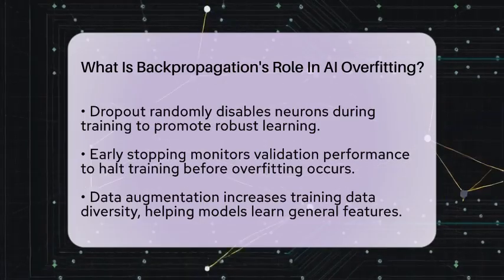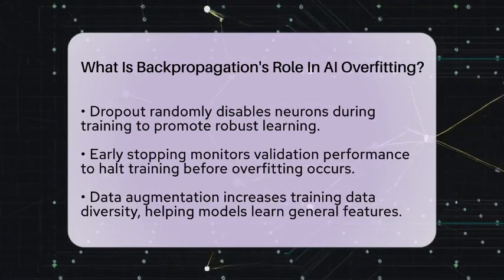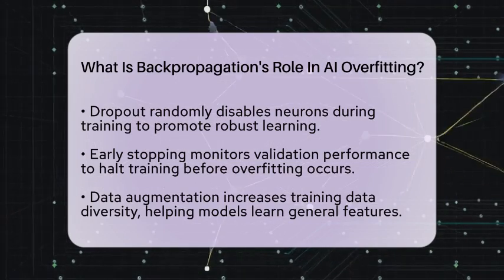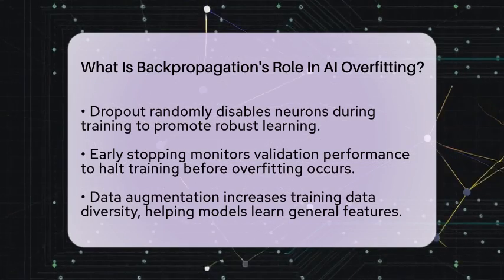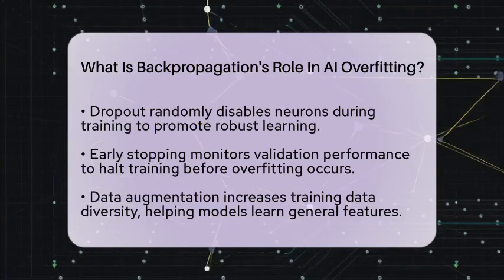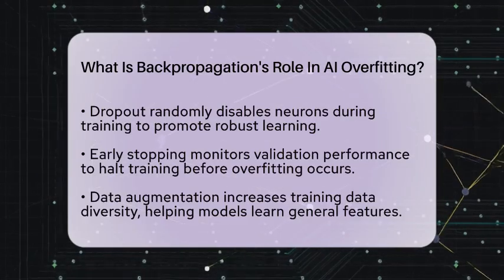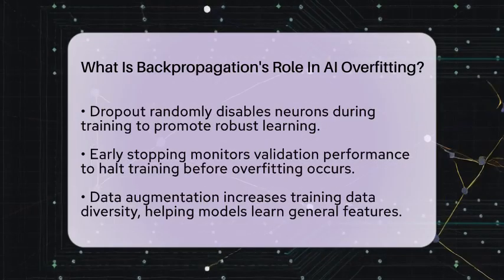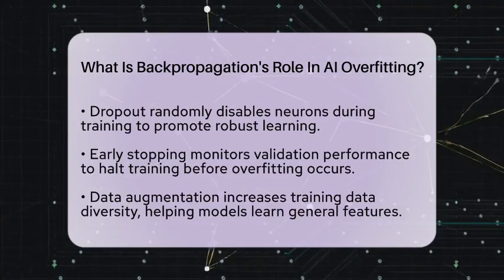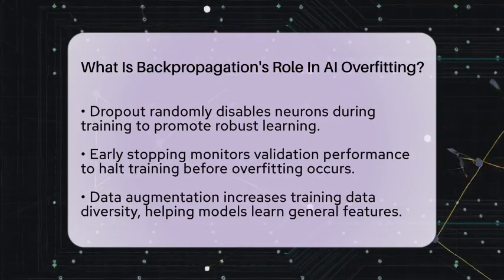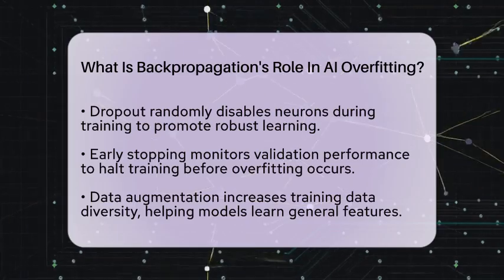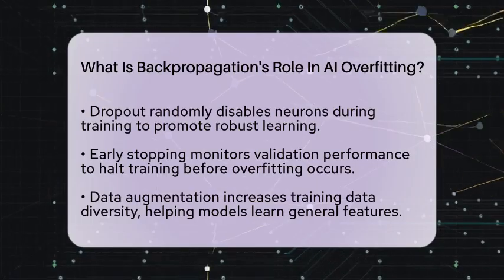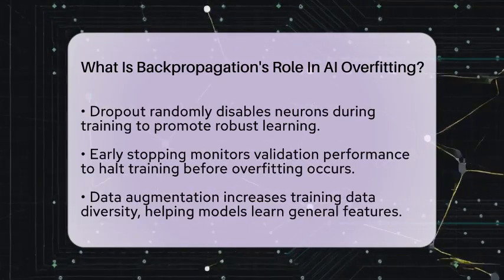Early stopping is also a useful strategy. By monitoring the model's performance on validation data, training can be halted before the model starts to overfit. Additionally, data augmentation can help by increasing the diversity of training data. This allows the model to learn more general features rather than memorizing specific examples. Finally, hyperparameter tuning is essential. Adjusting factors like learning rate and network size can help strike a balance between learning capacity and generalization ability.